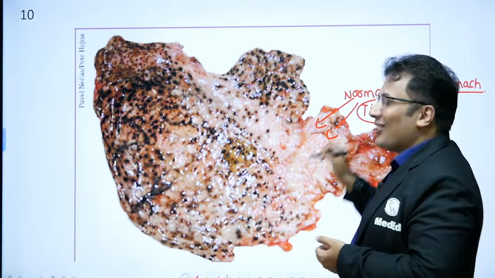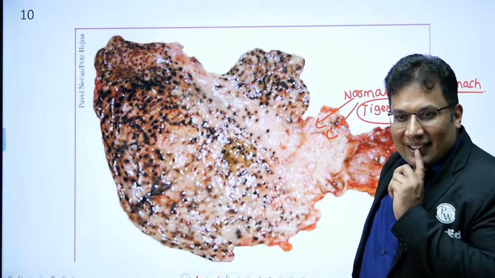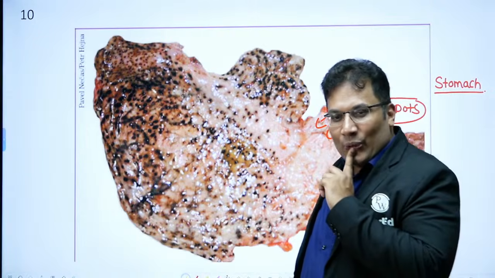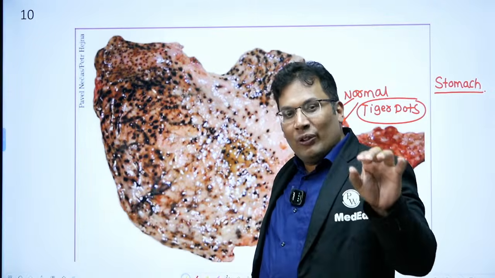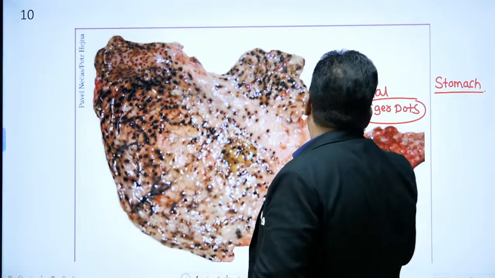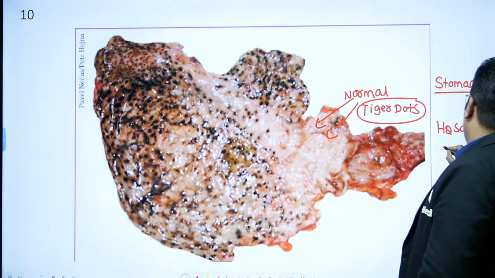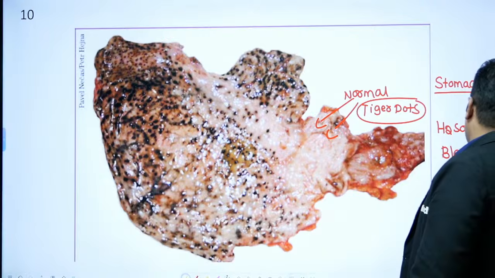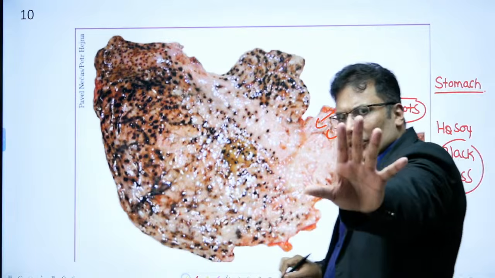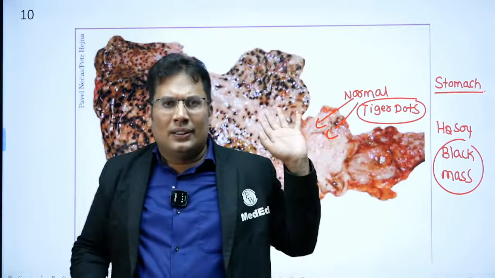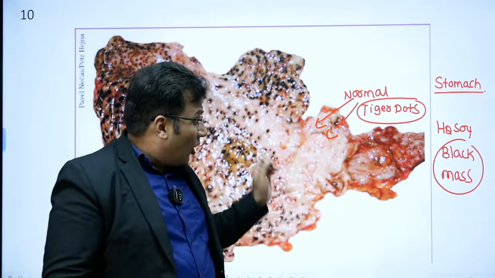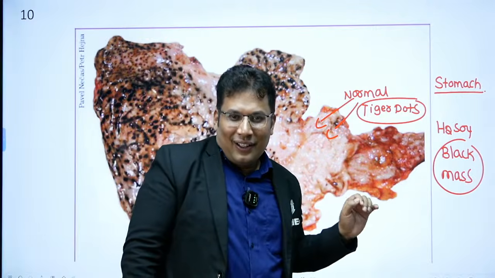Tiger dots. What is this? No. Smaranya Hati, in H2SO4 you will see perforation. Okay. In H2SO4 you will see a black mass. Just a black mass you will see. Okay, black mass, nothing else. But this is normal, something normal.